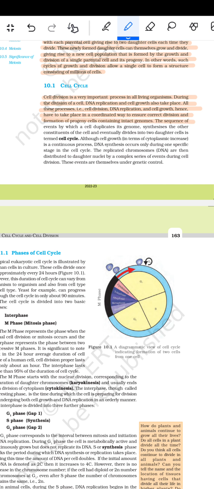The sequence of the events by which a cell duplicates its genome, synthesizes the other constituents of the cell, and eventually divides into two daughter cells is termed as the cell cycle. Although cell growth in terms of the cytoplasmic increase is a continuous process, DNA synthesis occurs only during one specific stage in the cell cycle. The replicated chromosome DNA are then distributed to the daughter nuclei by a complex series of events during the cell division. These events are themselves under the genetic control.